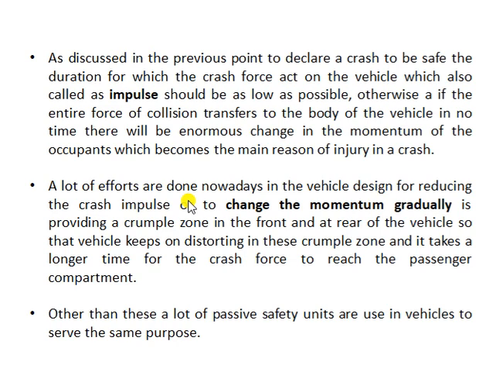In order to provide a longer time for the transmission of the crash force, crumple zones are designed in the vehicle frame at the front and at the rear also. Upon crashing, the vehicle frame will first be deformed at these crumple zones. They will absorb a large amount of the impact force within this region, and a very small amount of force will be transferred towards the passenger compartment, and thus it will lead to a safer crash.